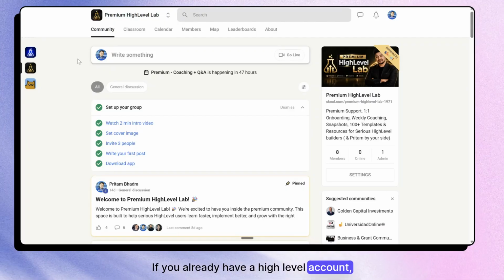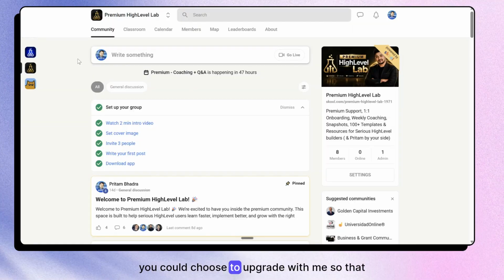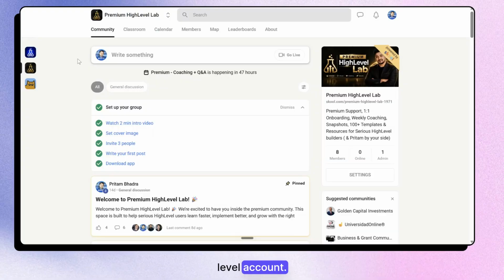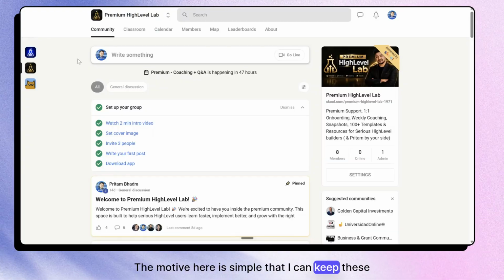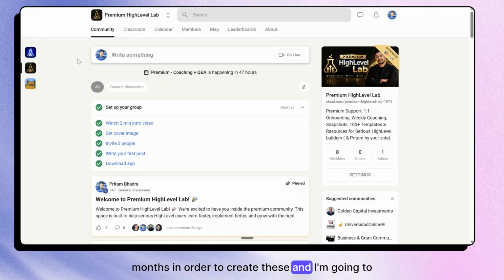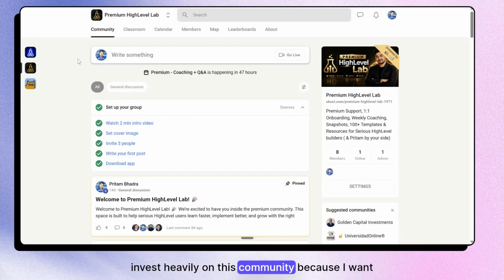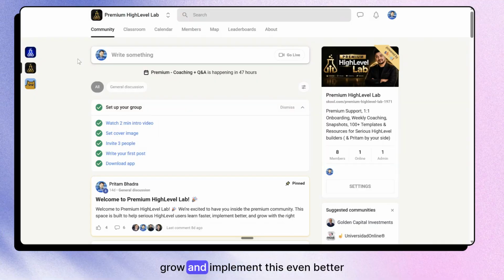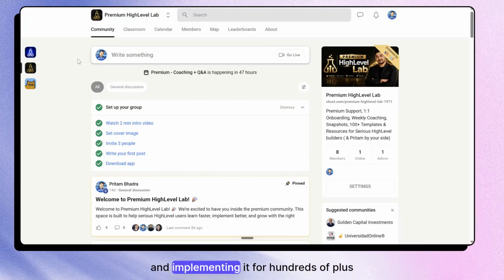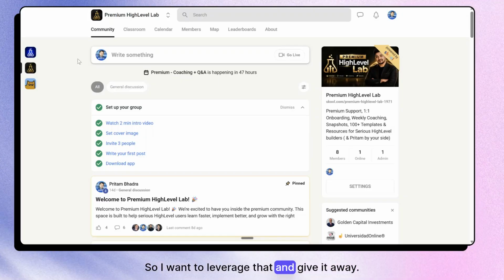If you already have a High Level account, let's say at the 97 or 297 plan, and you want to upgrade, you could choose to upgrade with me so that you can get access to the premium High Level account. The motive here is simple: I can keep these resources free because I have spent months and months creating them, and I'm going to continue to invest heavily in this community every single month. I want people to learn, grow, and implement this even better based on my experience of 5 years using High Level and implementing it for 100 plus businesses across 12 plus countries. So I want to leverage that and give it away.